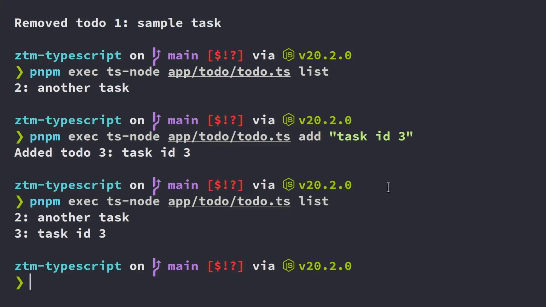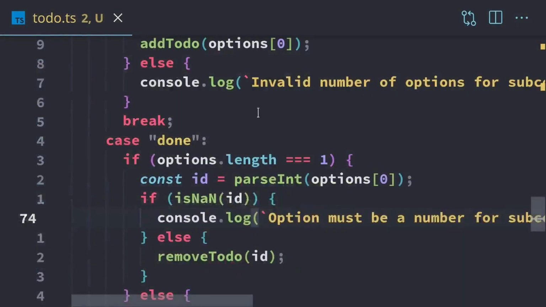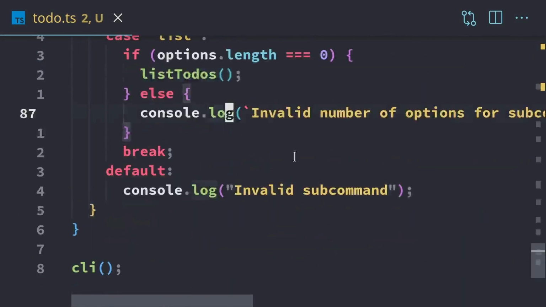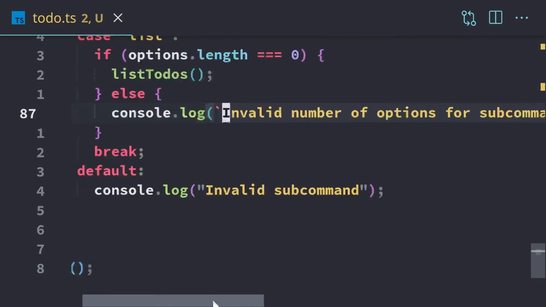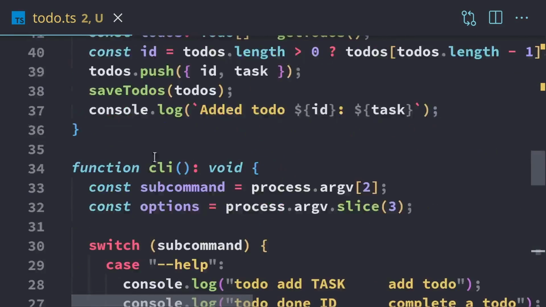But I do want to do a little bit of minor code cleanup before we finish up. Now, we're doing a lot of this error logging, and we're retyping the same string over and over, so I'm going to extract that into its own function. So we're just going to make another quick function.